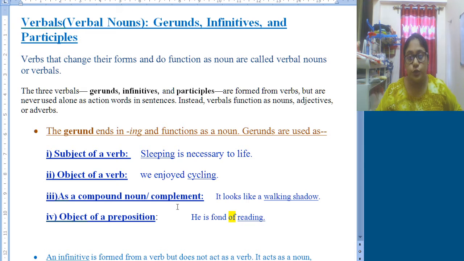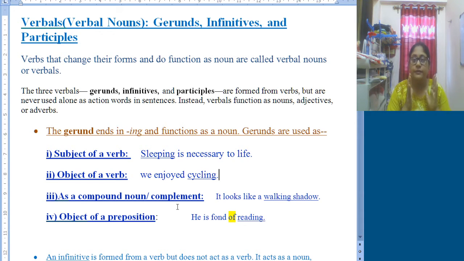I hope you all are doing your work properly. So, we have almost completed our portion. Only this part is left, that is verbal nouns. As I told you all, this chapter we will learn in a very simple manner, in a very simple way, and I hope today's discussion will definitely help you to form your concept regarding this.